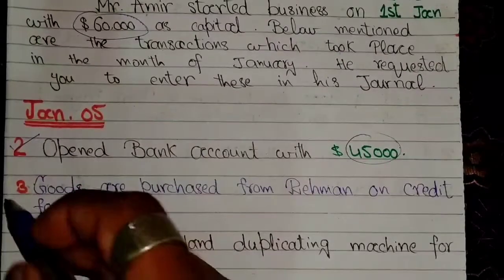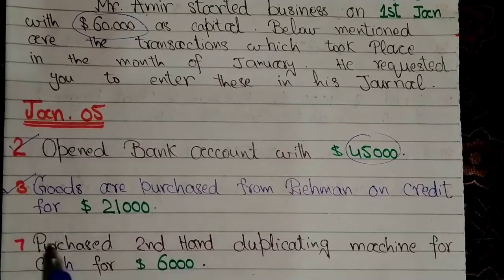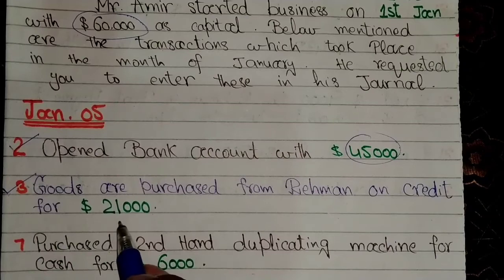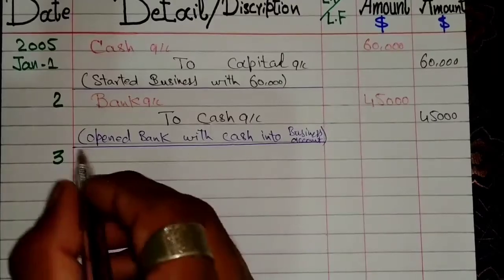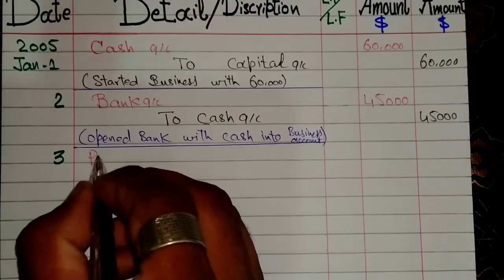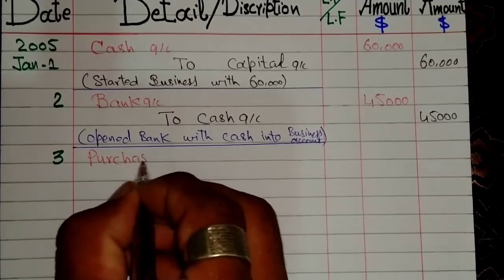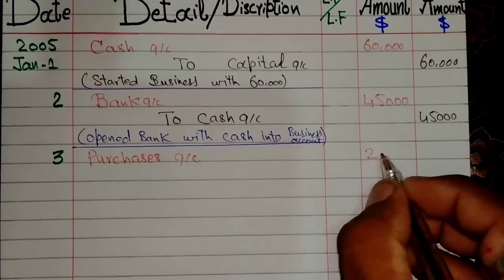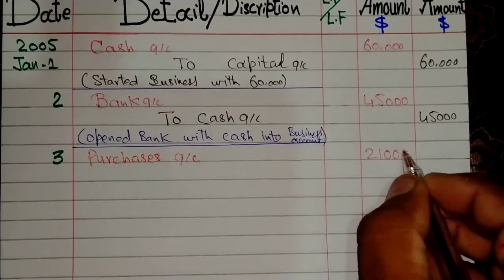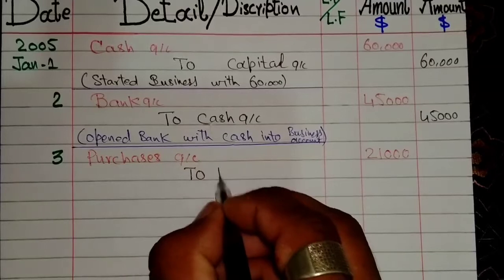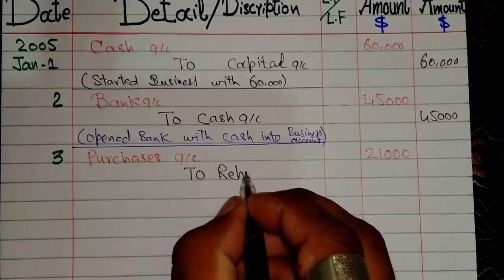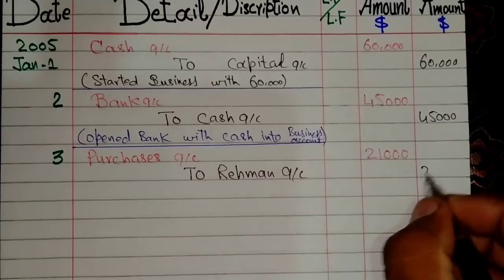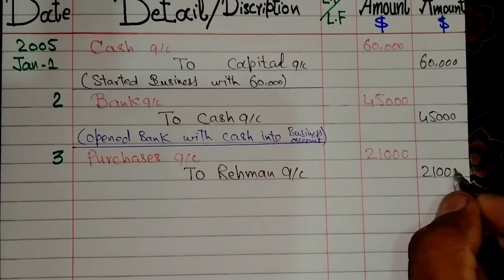Next transaction is on 3rd January, goods are purchased from Rahman on credit for $21,000. So purchases account debit with amount $21,000 to Rahman account credit with amount $21,000.